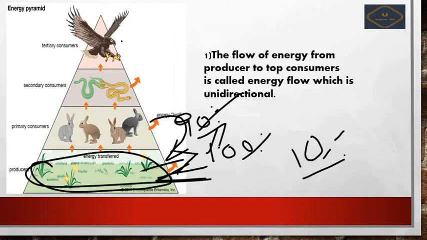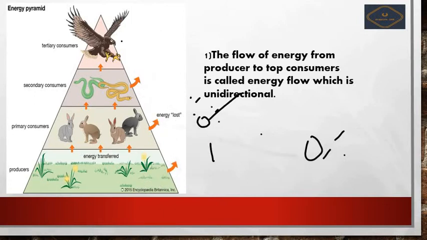Then after it consumes 10 to 20%, again the rest will be transferred to the next levels. Again here it will consume some, for example 30%. Then the rest will be transferred to the higher levels. So in this way the energy will be reduced from bottom to top.